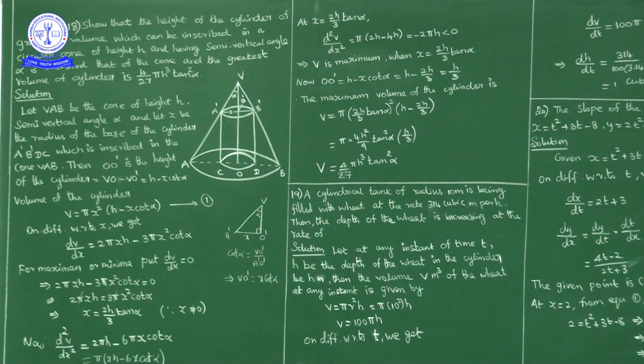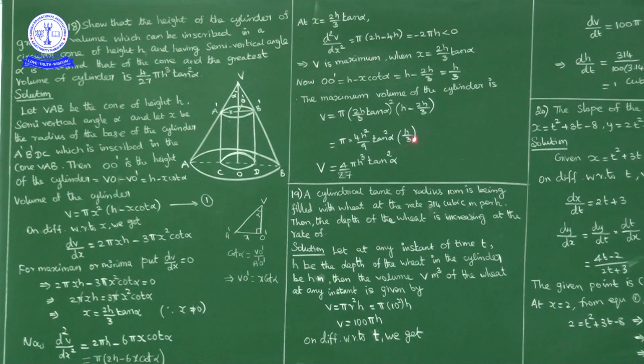Second part, maximum volume of cylinder. Maximum volume of cylinder is what we have to prove? 4/27 pi h cube tan square alpha. So volume of cylinder, pi x square into height of the cylinder, no? Pi x square. What is x, 2h by 3 tan alpha. So its square into height. Height is what? H by 3, no? Or else h minus x cot alpha, that is h by 3. So what we have here, pi into 4h square by 9 into tan square alpha into h by 3.